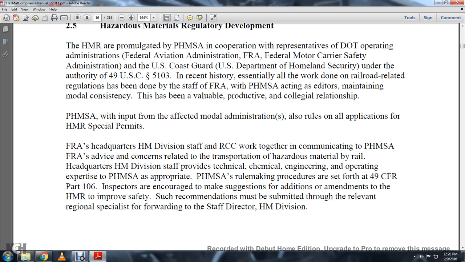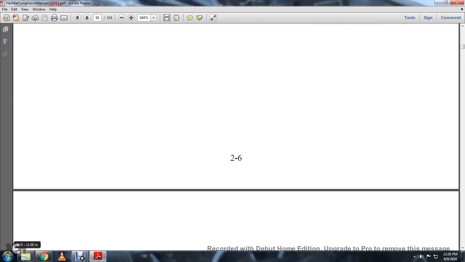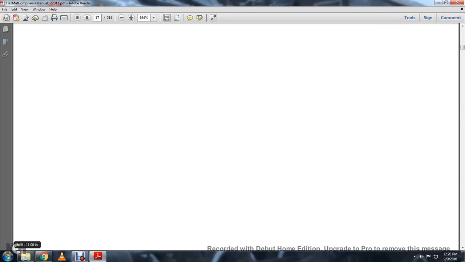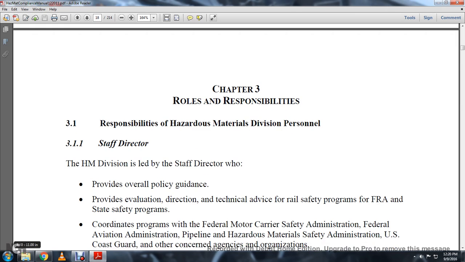Inspectors are encouraged to make suggestions for the addition or amendment of the Hazmat regulations to improve safety, and such recommendations must be submitted through the relevant regional specialist, forwarded to the staff director and Hazmat Division. This is the insert tab for Chapter 3, and Chapter 3 is roles and responsibilities.